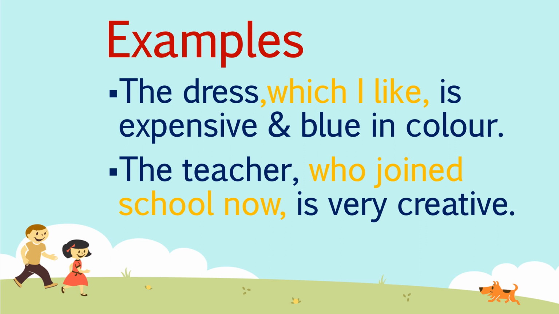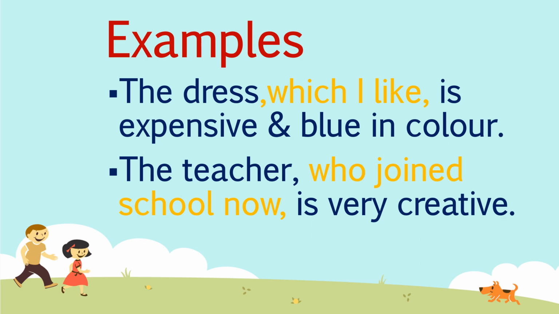If I remove this orange text, for example, the dress is expensive and blue in color, the sentence is giving the same meaning, with or without the additional information. So this is a non-defining clause. There is no compulsion to add this, and it will not affect the meaning of a sentence.